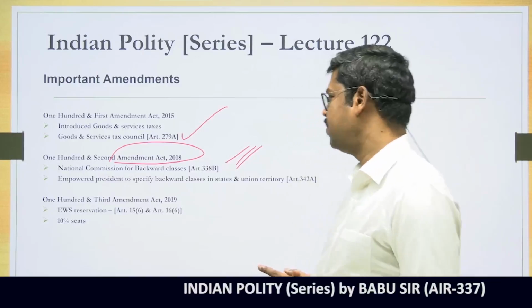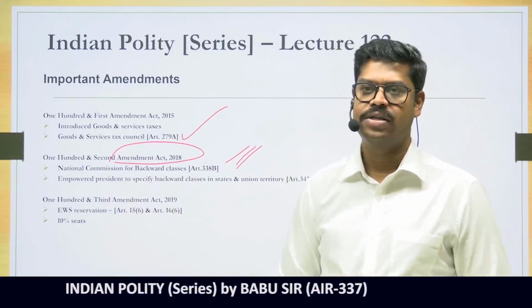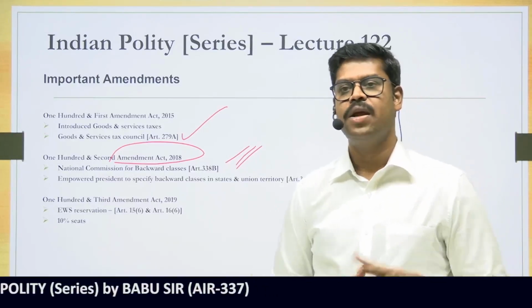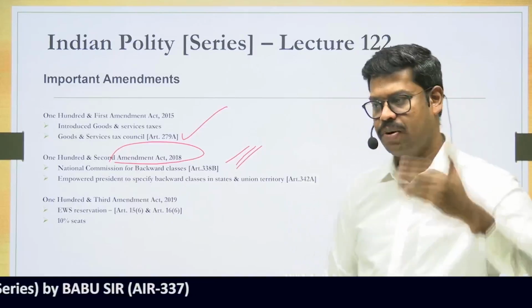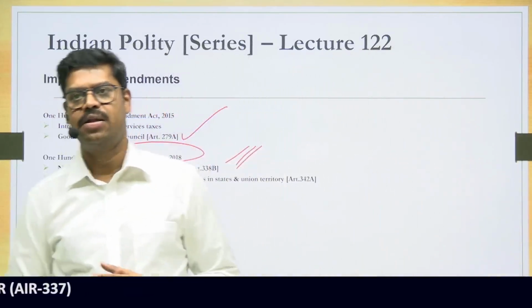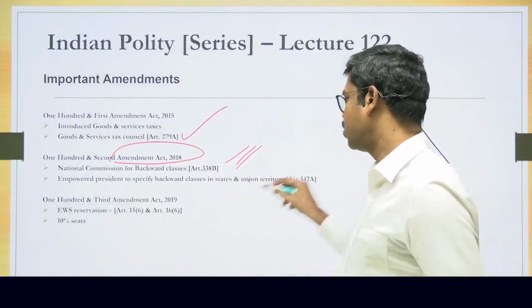Article 338B provides this constitutional status to the National Commission for Backward Classes. So as per this, the president is empowered to determine the backward classes, which shall be further amended by the Parliament. Alright, so this is the provision of the 102nd Constitutional Amendment Act.